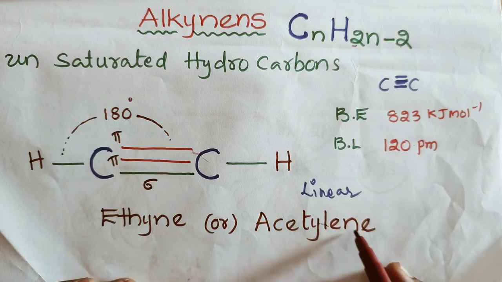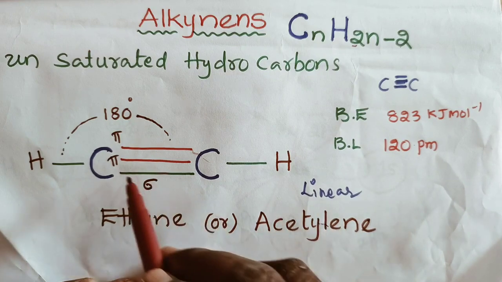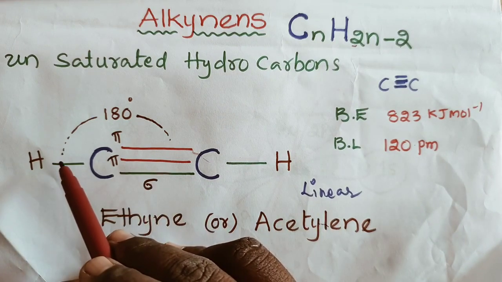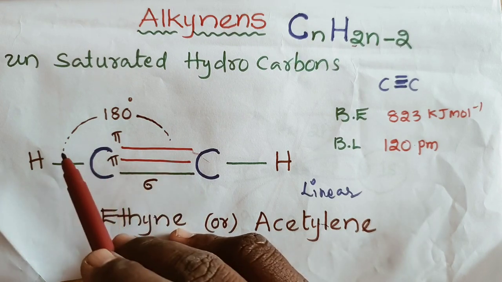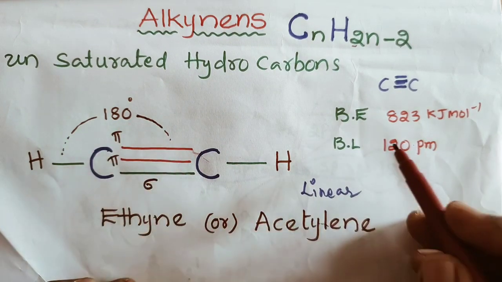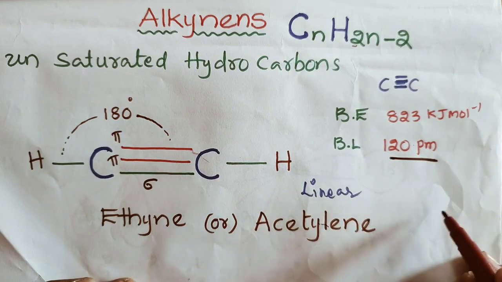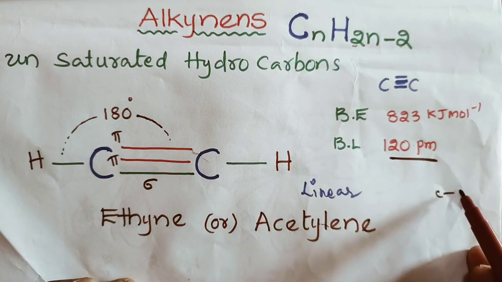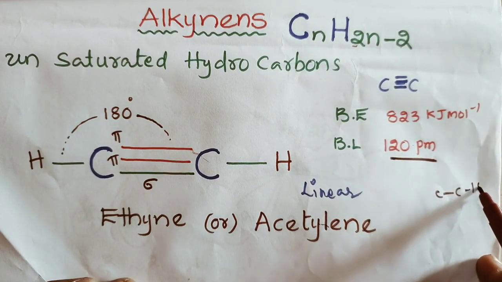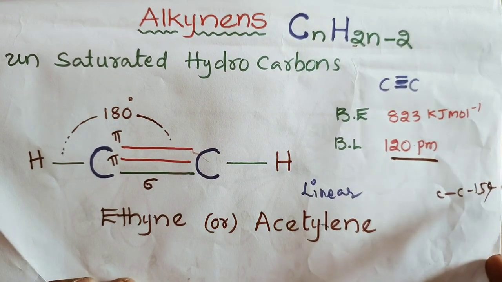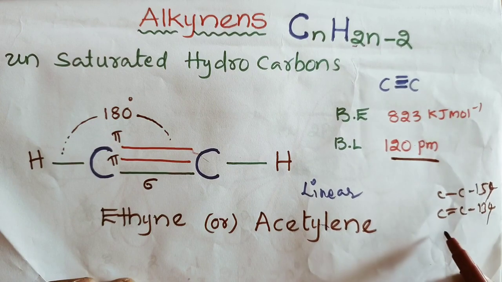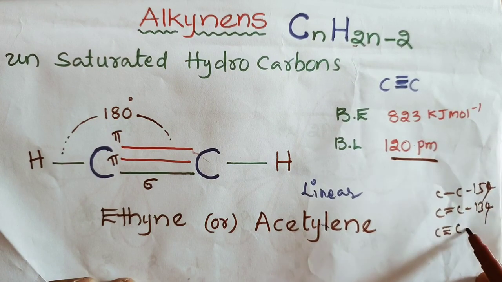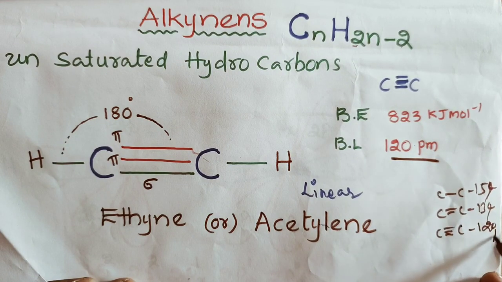Commonly we call it acetylene. The bond angle H-C-C is 180 degrees. Bond length is 120 picometers. The bond length of alkanes is 154 picometers, alkenes 134 picometers, and alkynes 120 picometers.